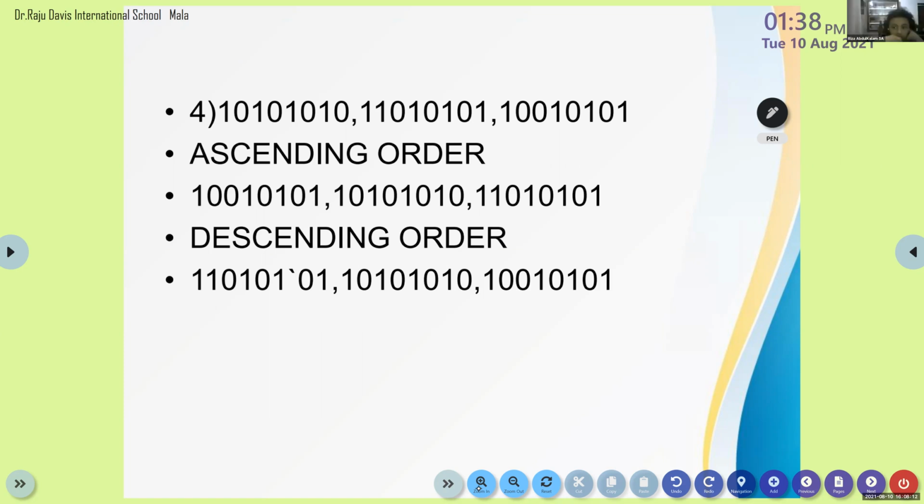Ma'am, will you send the notes in the WhatsApp? Yes, I will send through WhatsApp. Will you send the notes today? Today only I will send, okay? Because completed in all the classes.